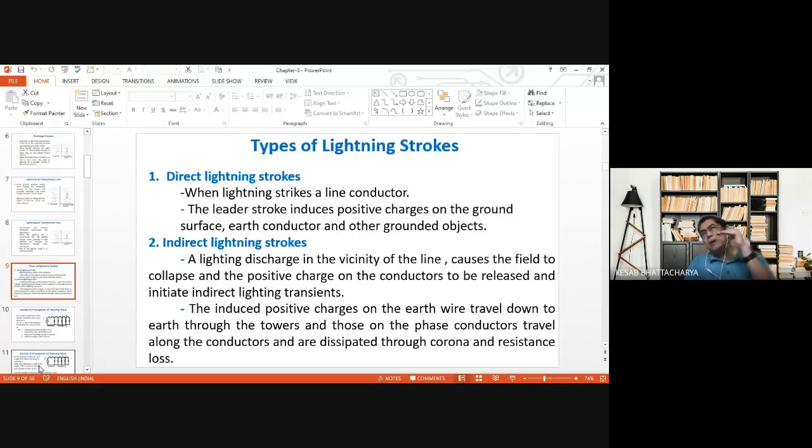Since the lower part of the cloud has negative charge concentration, opposite polarity charges, that is positive charges, will be induced in phase conductors, earth conductors, etc. These induced charges act as bound charges so long as there is no discharge in the upper atmosphere, that is in the cloud. But once there is a discharge, you must have seen that lightning discharges do not all hit any object.